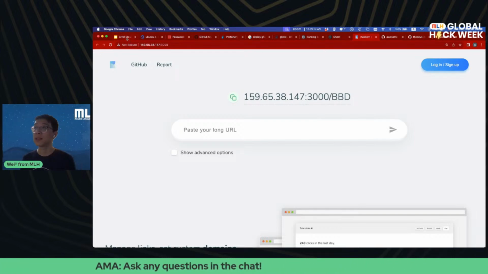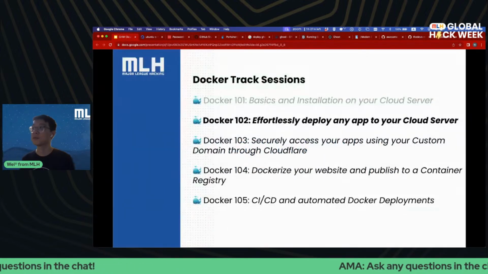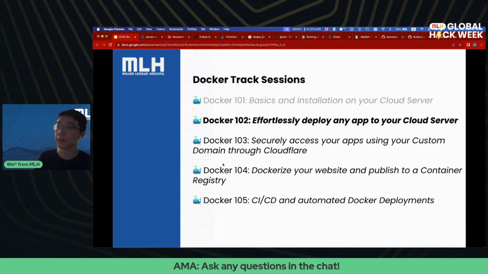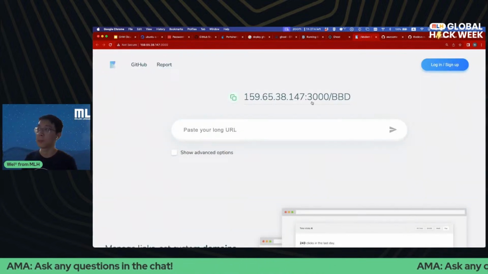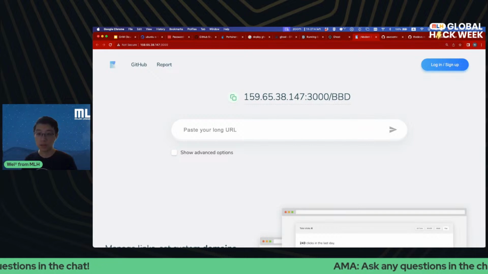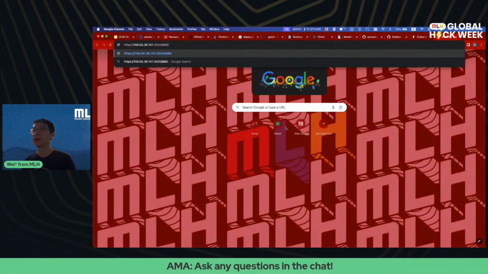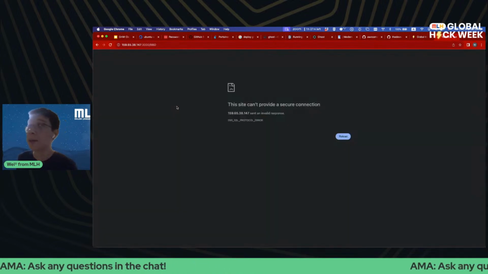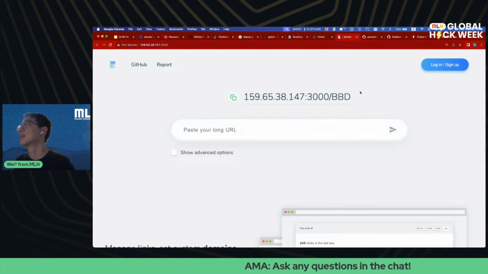But if you come to my next session, we will learn how to securely access apps using custom domains through Cloudflare so that you can actually use an actual short domain for the URL shortener. And if I try out this link here, I should be redirected to the checking page.